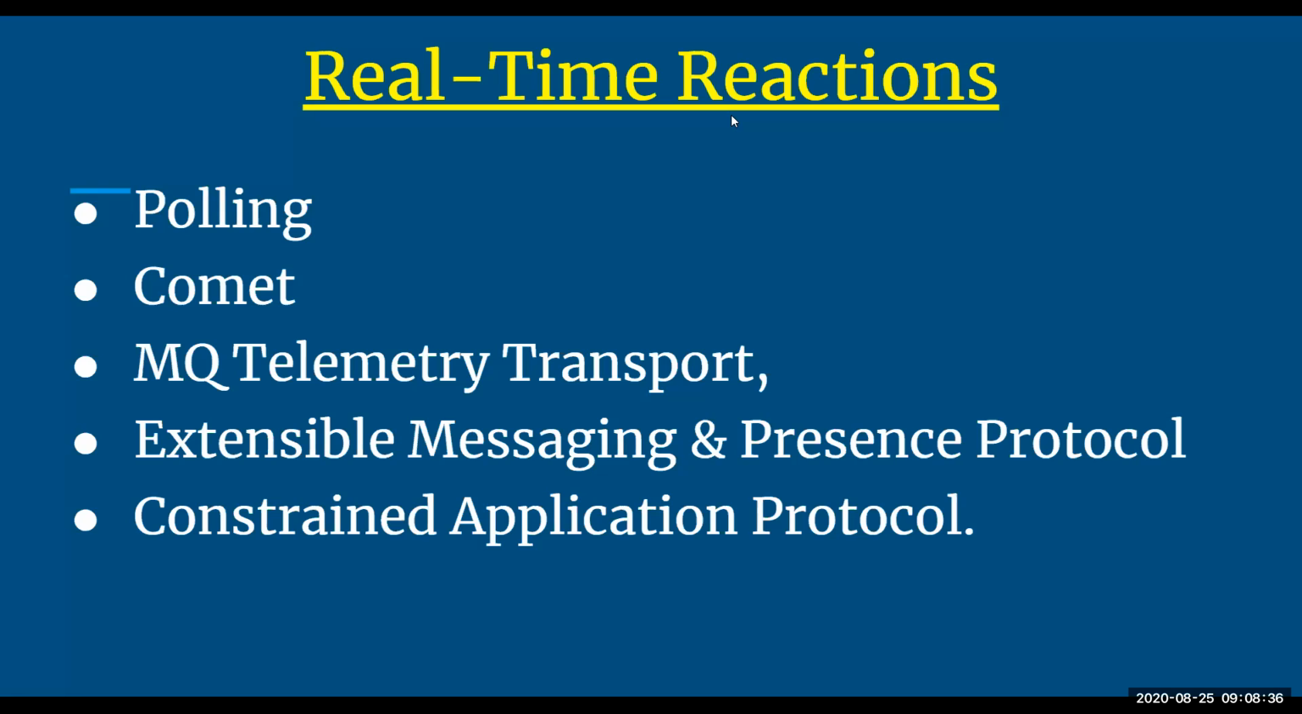So when we talk about real-time reaction, the spontaneous response is received from the server by the client. There will be no delay. That is why it is called real-time reactions. So in real-time reactions, we have different methods which will help you to do the same. The first is polling. Second is Comet. Third is MQ Telemetry Transport. Fourth is Extensible Messaging and Presence Protocol. And the last is Constrained Application Protocol. So these are the techniques, or the methods, which will help you to have real-time communication between your client and server.